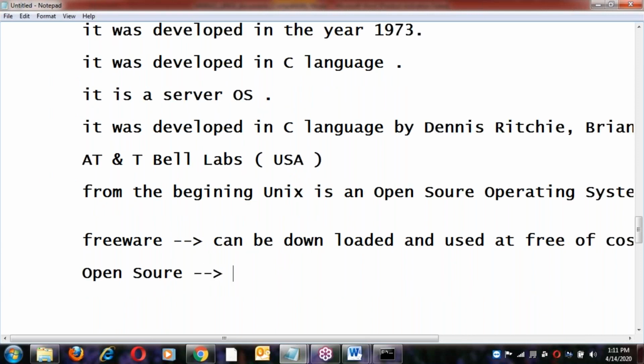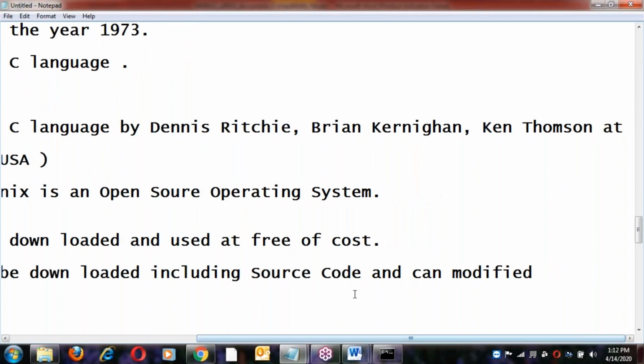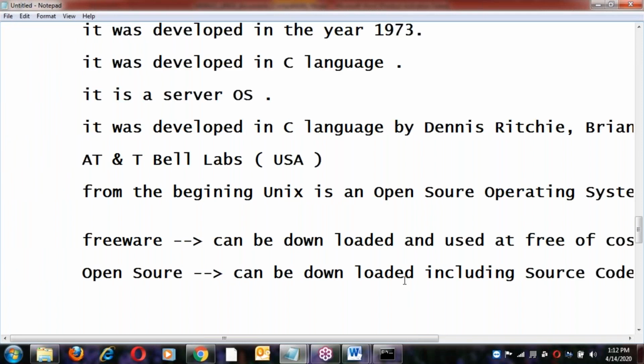Next, what is open source? If it is open source, it can be downloaded including source code, and it can be modified.